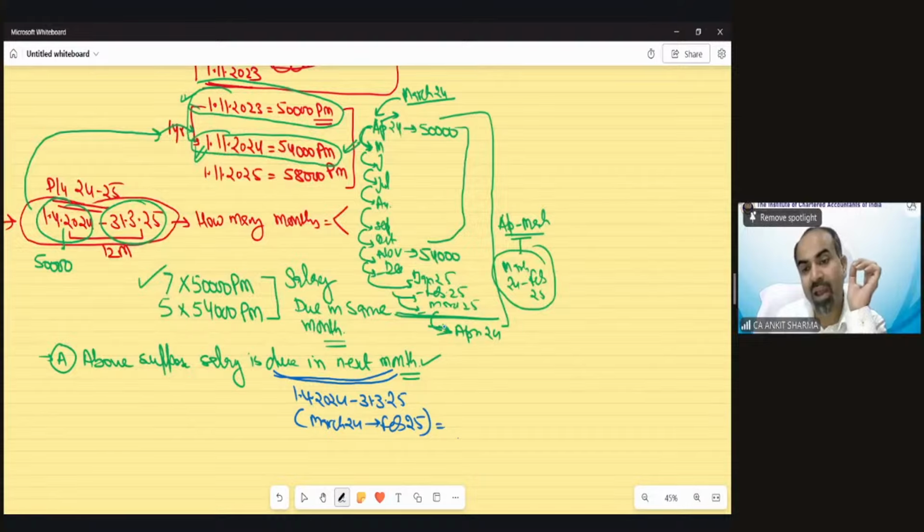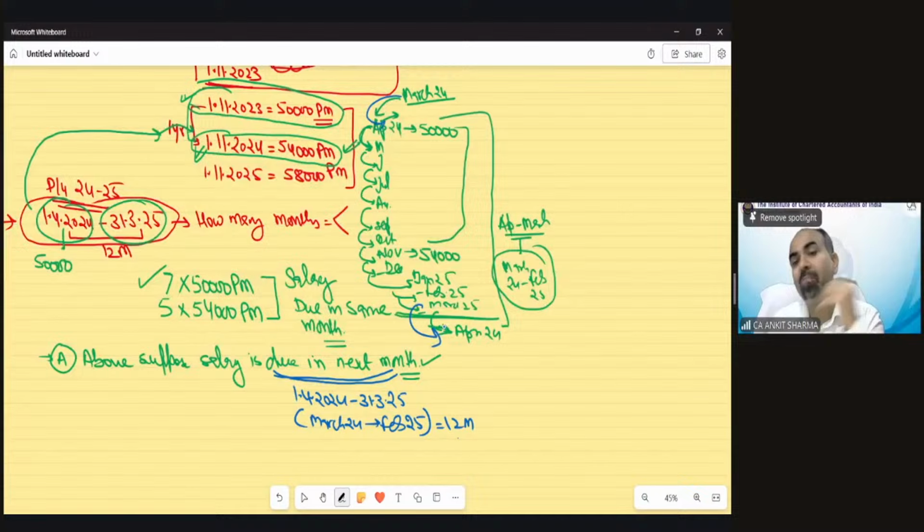So that would again be 12 months, but 1 month will shift forward. So my March 25 salary will shift to April in the next year. And so on, the last March salary would be shifted to my April 24 salary.